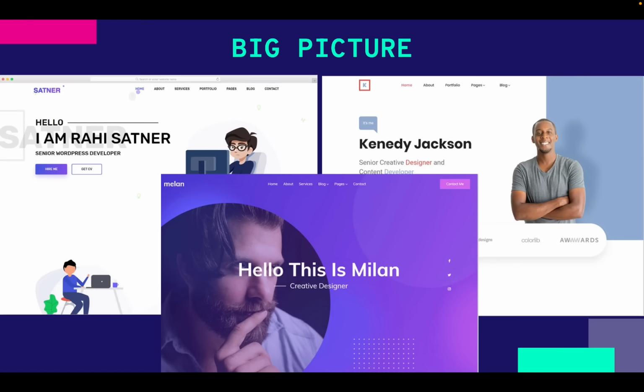So let's get started. The big picture: this is just showing you examples of personal websites that people have online. Like I told you before, you will be able to develop your own personal website at the end of this course. So just look at the examples. You'll be able to do any of this. You can change the color, change the pictures, change everything the way you like it, but at the end of everything you should be able to do this, and you will be able to do it. It just requires dedication and interest.